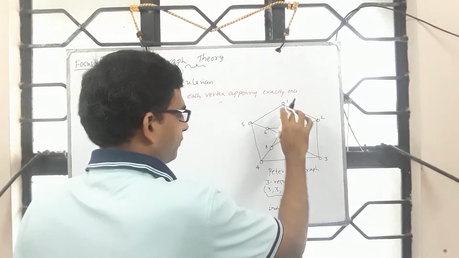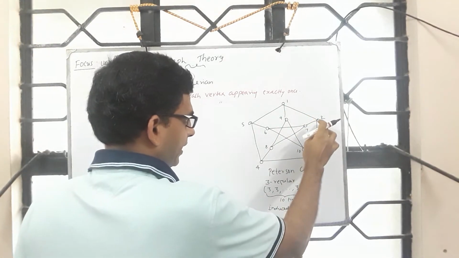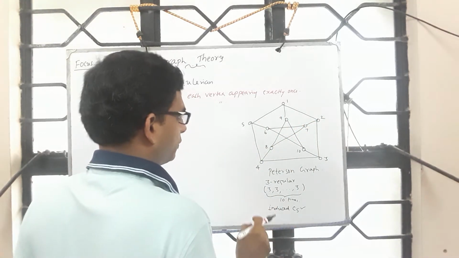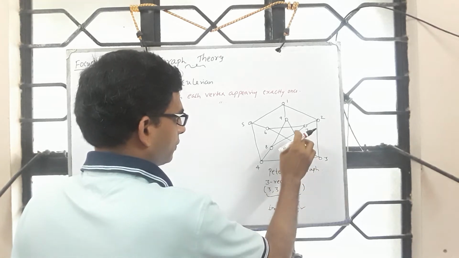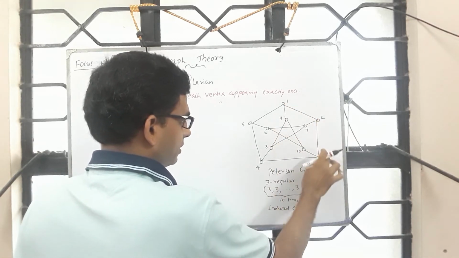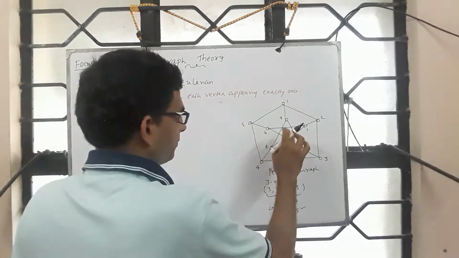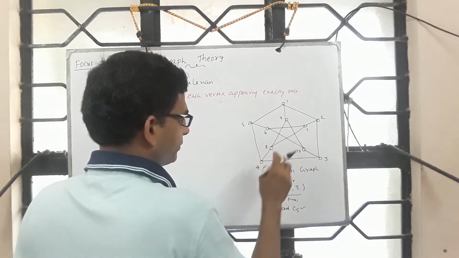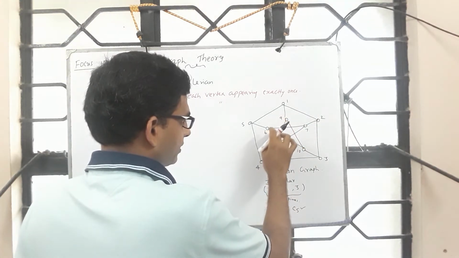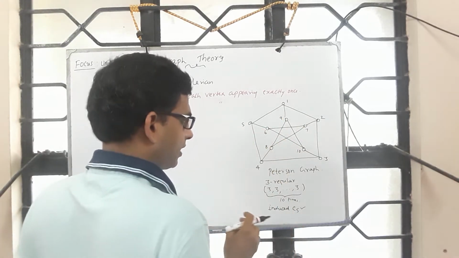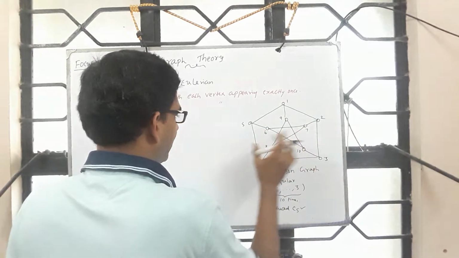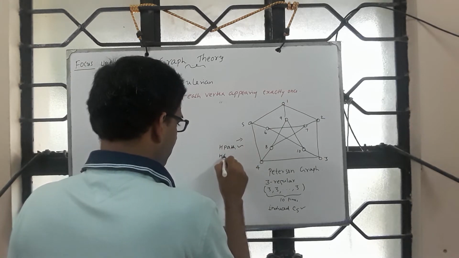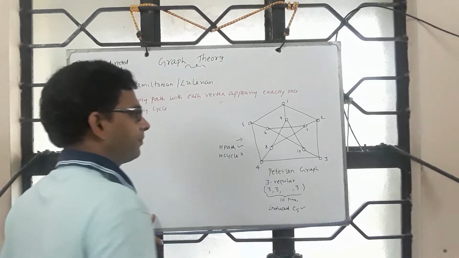And instead of starting from 1, can I start from some other vertex? So say, can I start from 2, and can I somehow come back to 2? Answer is no, because it is symmetric in nature. So whether you start from this or this or this, it's one and the same. Similarly, can I enter this inside star or inside induced C5 instead of say 6? If I enter via 9, can I get it? Again, it is symmetric in nature. So you see that this graph has a Hamiltonian path and it doesn't have a Hamiltonian cycle.